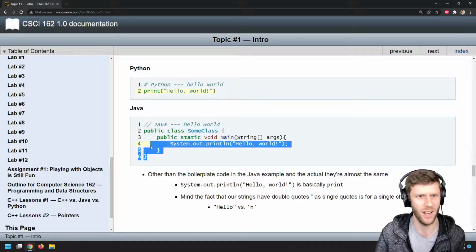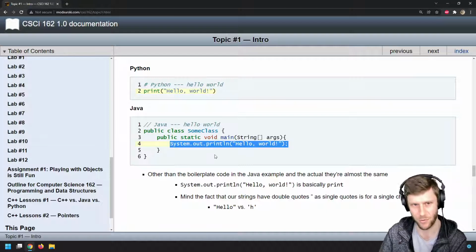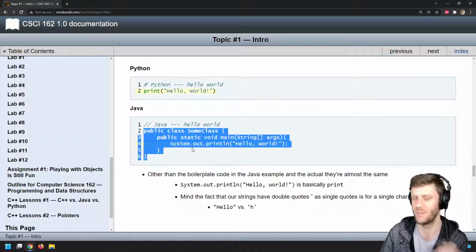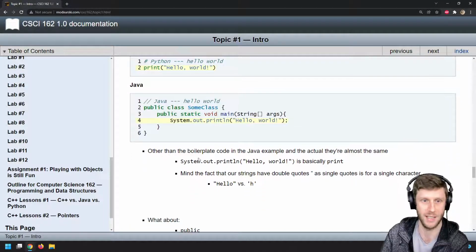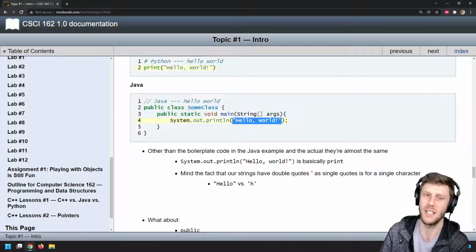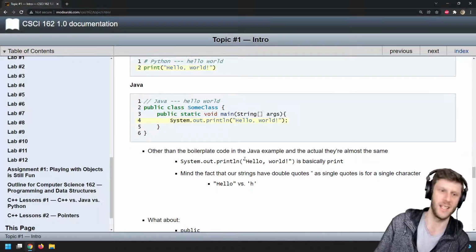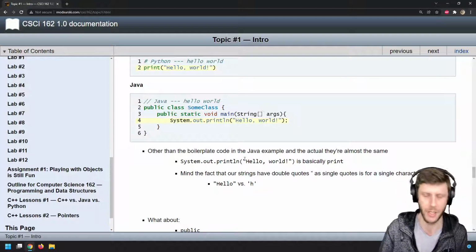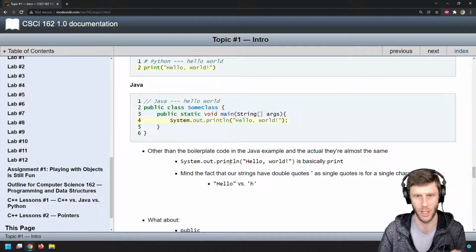So there's a lot of extra stuff going on here. But really, this is the line that matters for the printing. All of this other stuff is some boilerplate code that we just need for setting up our Java stuff. So first things first, mind the fact that in Python, we could use double or single quotes for a string. In Java, you need to use double quotes for a string. If you use single quotes, it can only be a single letter long because it'll have a character type, not a string type. So just be aware of that. This really won't be an issue that you need to think about. Just use double quotes and you'll be good.